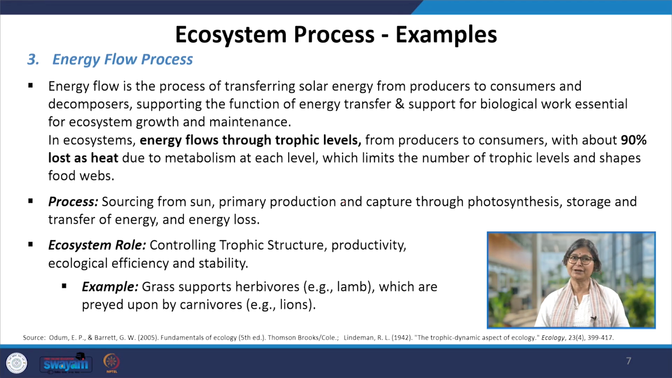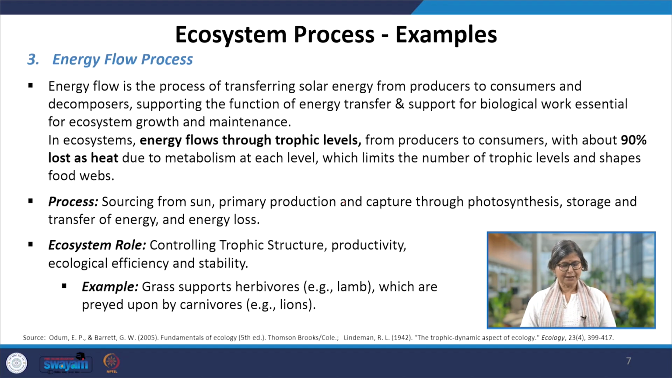As we discussed, not only heat, we also discussed the metabolic activities due to metabolism at each level, which limits the number of trophic levels and shapes the food web. And this process is happening through sourcing from the sun, primary production and capture through photosynthesis, storage and transfer of energy, and energy loss. And it actually helps the ecosystem through controlling trophic structure, productivity, ecological efficiency and stability.